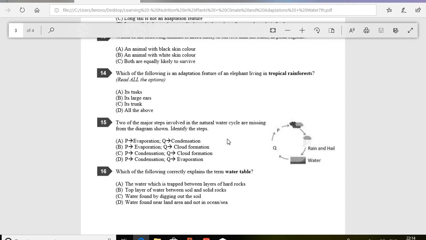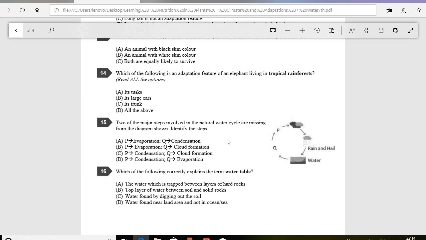As we know, the liquid form of water is converted into the vapor phase, that is evaporation, and again the vapor phase of the water is converted into the liquid phase, a process known as condensation. So evaporation and condensation, that is option D, is the correct one.